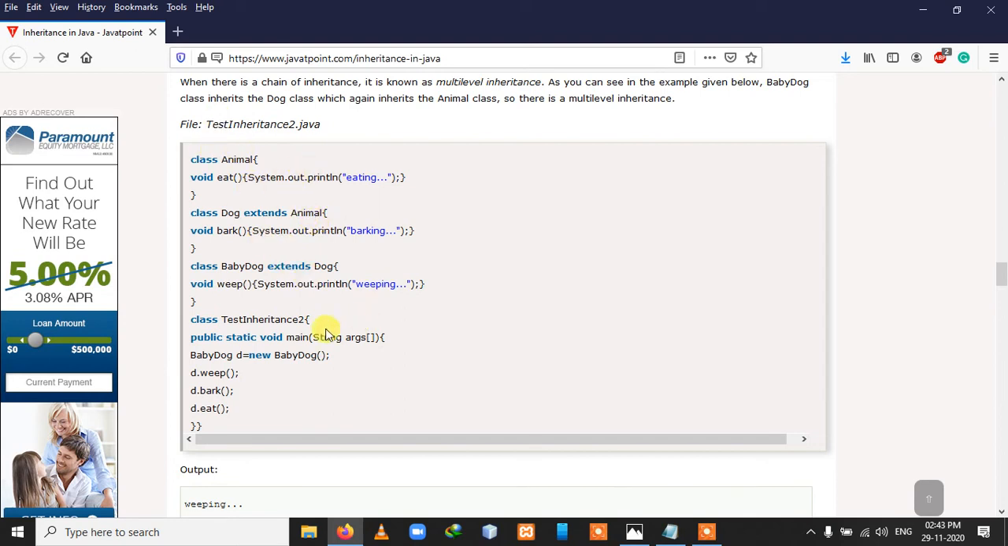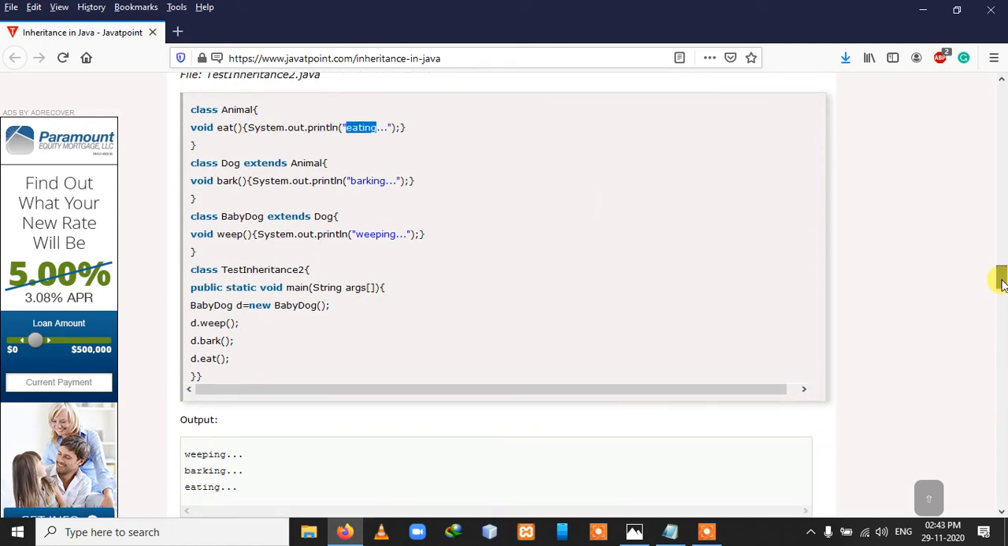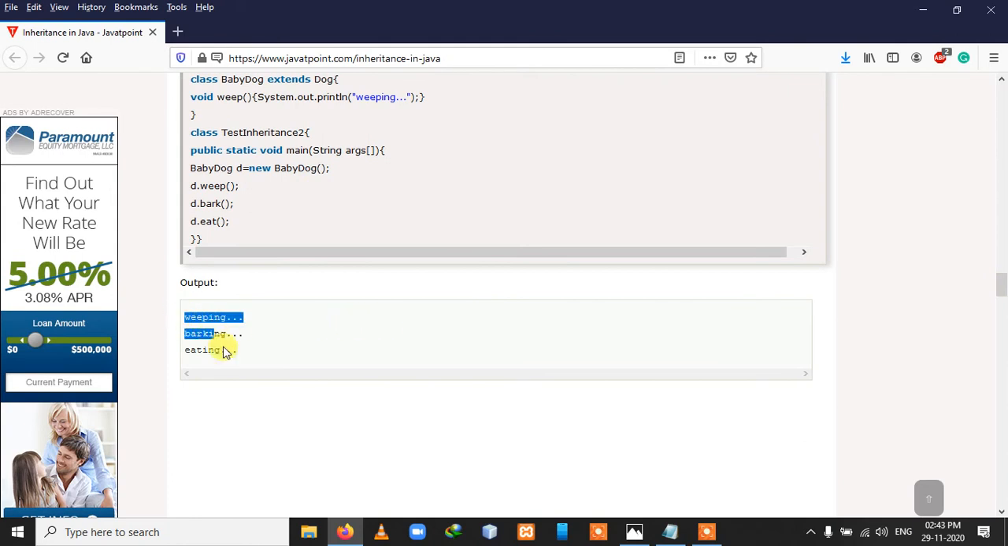So here, as before, we make the object of the BabyDog and we are trying to call the methods. So here d.weep, first we call this method, and it will print the weeping first. The BabyDog is also extended by the Dog, so this method will also run, then it will print the barking, and at the last, Dog is also extended by Animal, so it will print the eating also. So here you can see the output of that code.